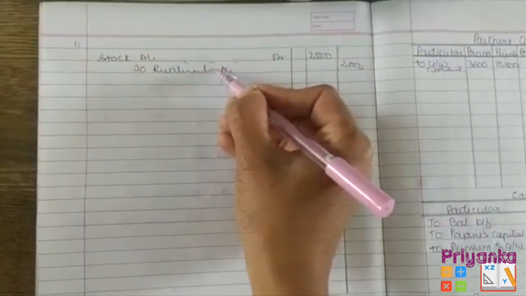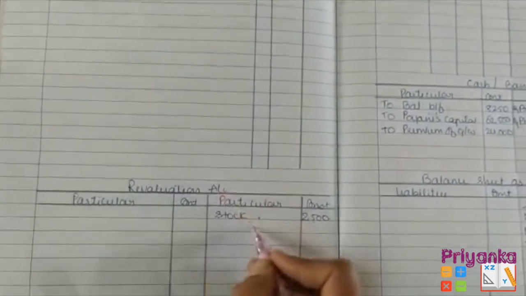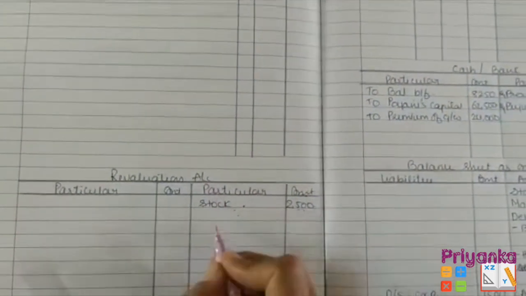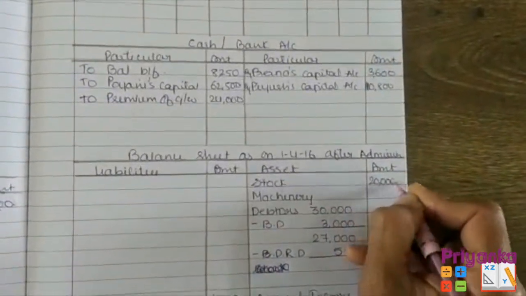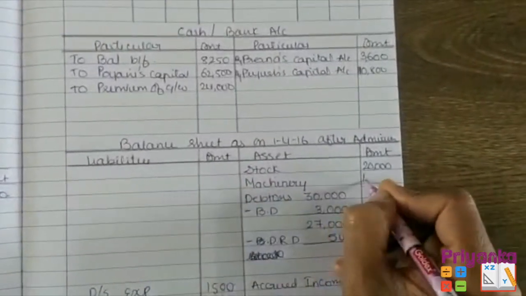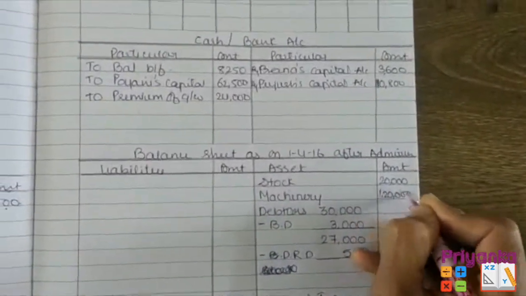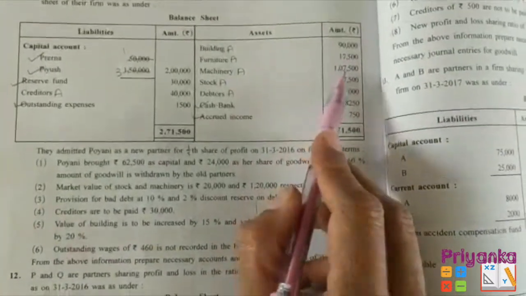So here in the revaluation account, come to the credit side and write down stock by 2,500, that is increasing value. And here the value of stock in the new balance sheet is going to be 20,000, and machinery is going to be 1,20,000, whereas in the old balance sheet machinery value is 1,07,500.